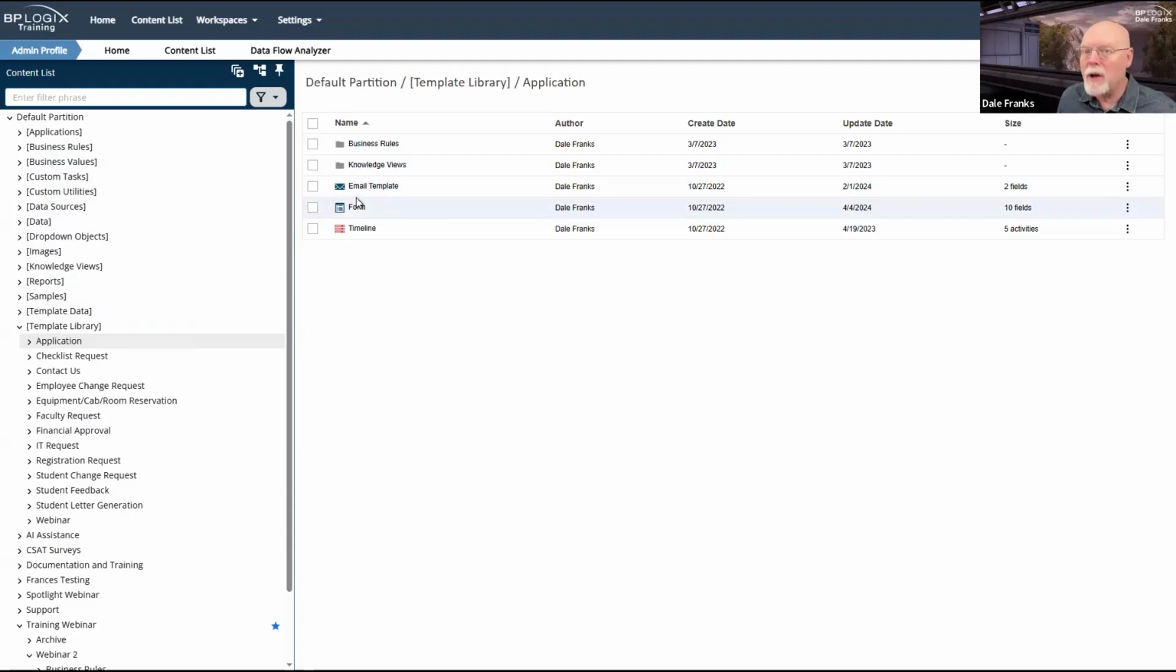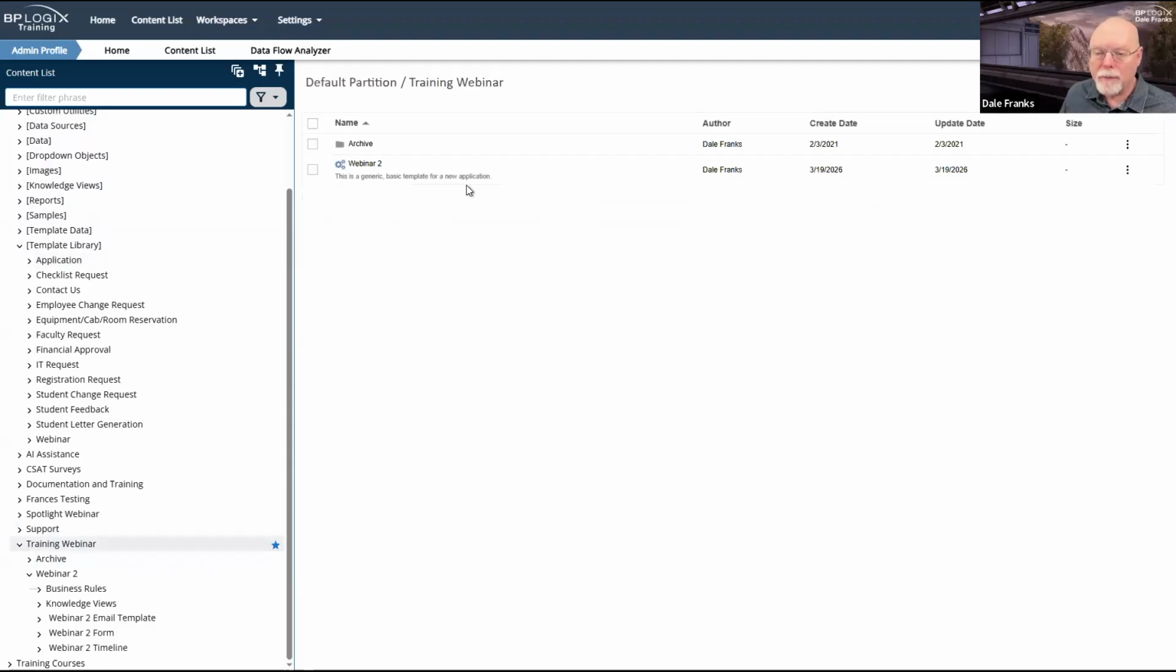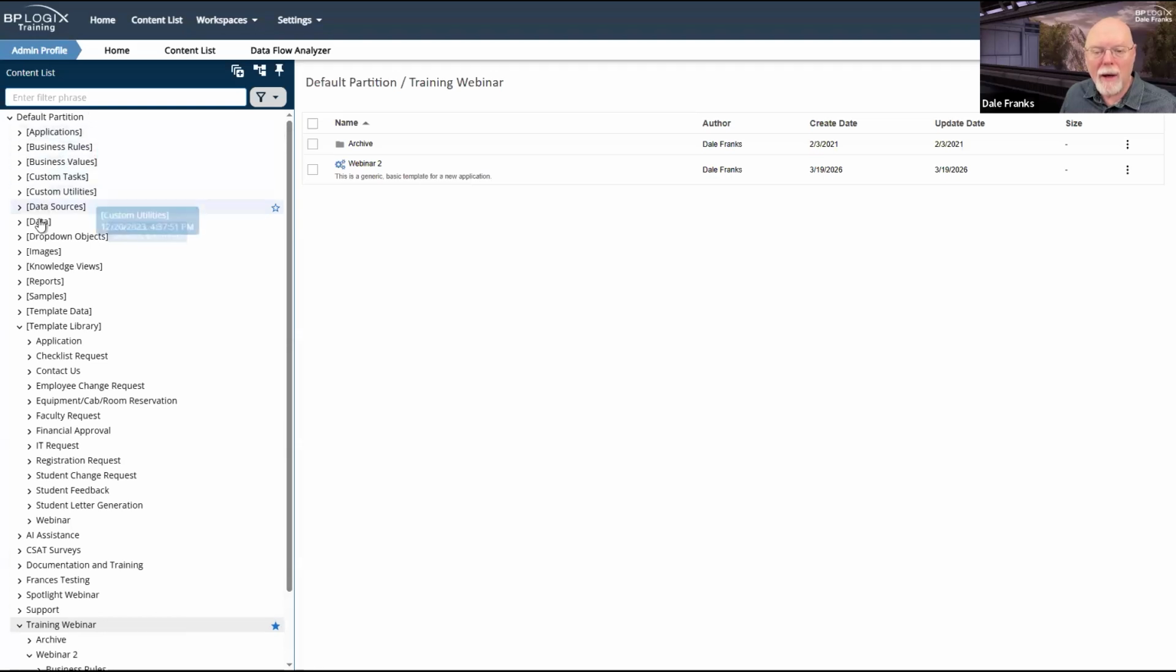And when I create my new application and it gets stuck way down here in the training webinar folder, whenever it comes across one of those global objects, it's going to look way back up here and it's going to try to find those objects inside these folders during the import. And if all of your global objects are in these folders, then it's going to find them and it's going to import seamlessly. So it is important that all of your global objects, so business values, data sources, drop-down content list objects, business rules that can be called by multiple processes.